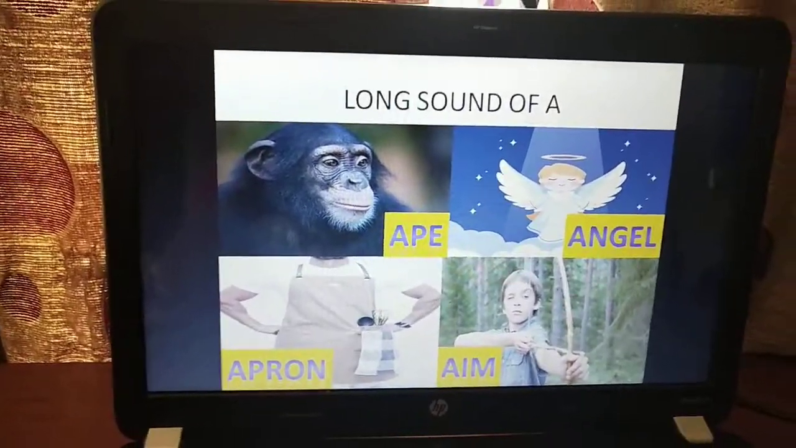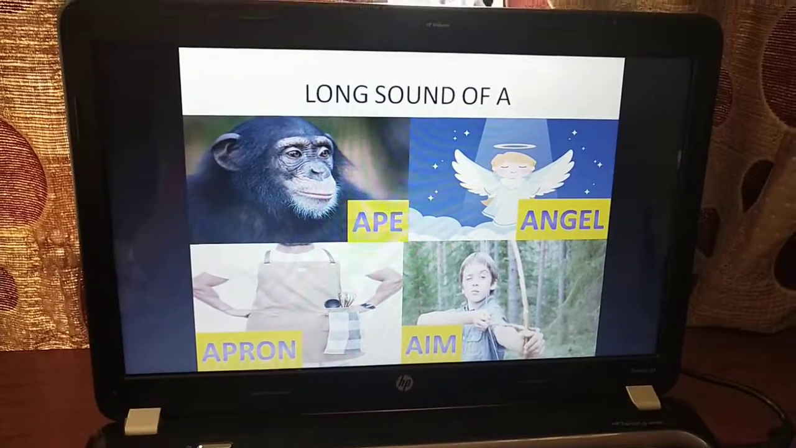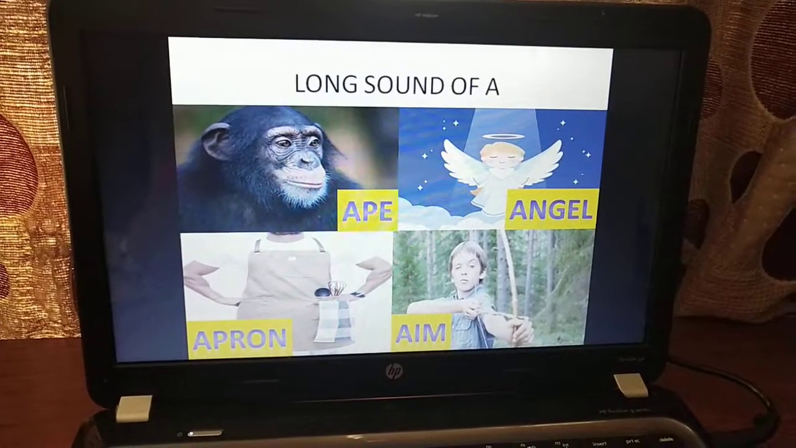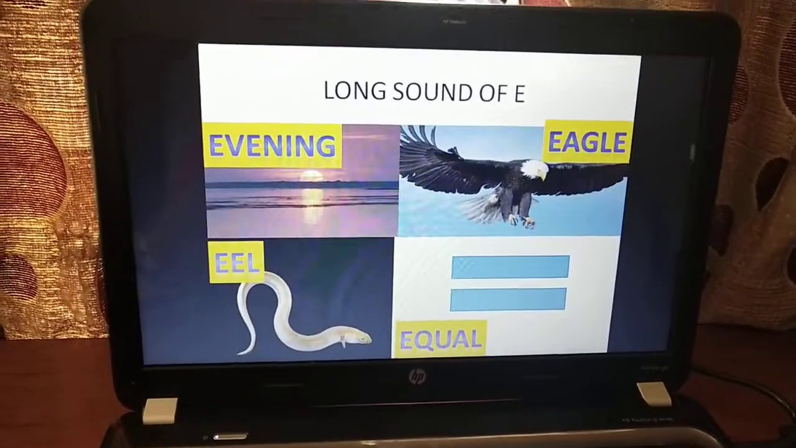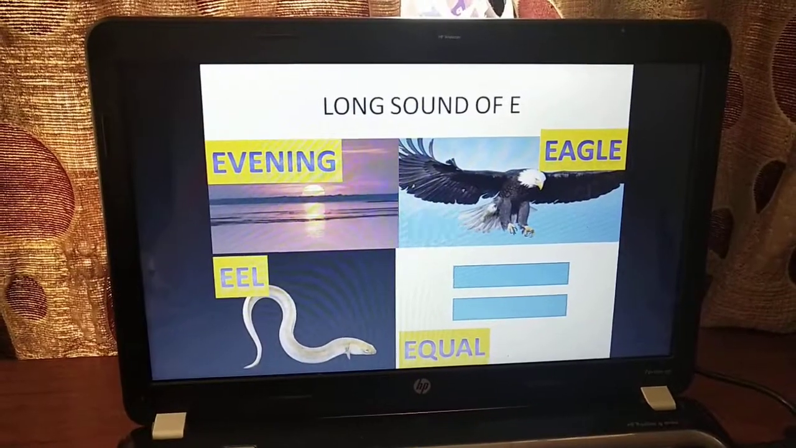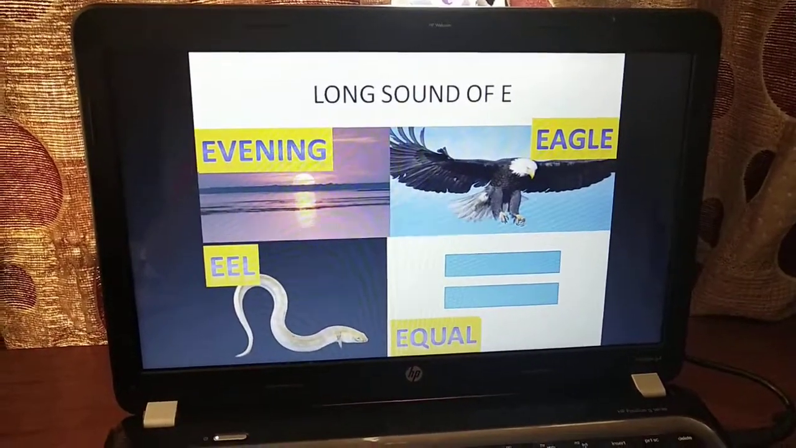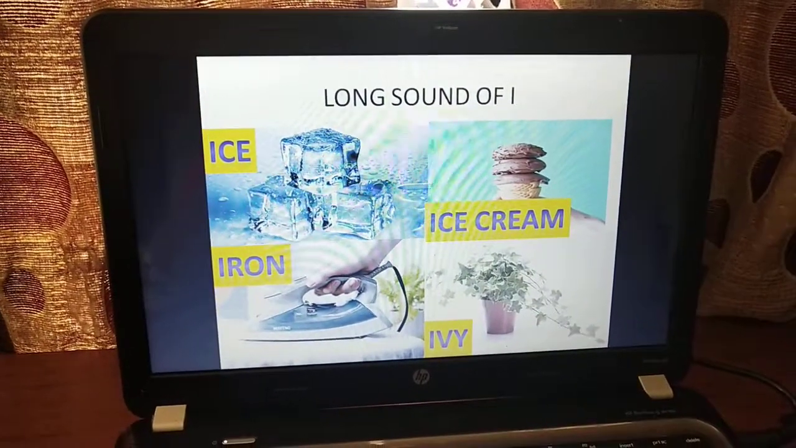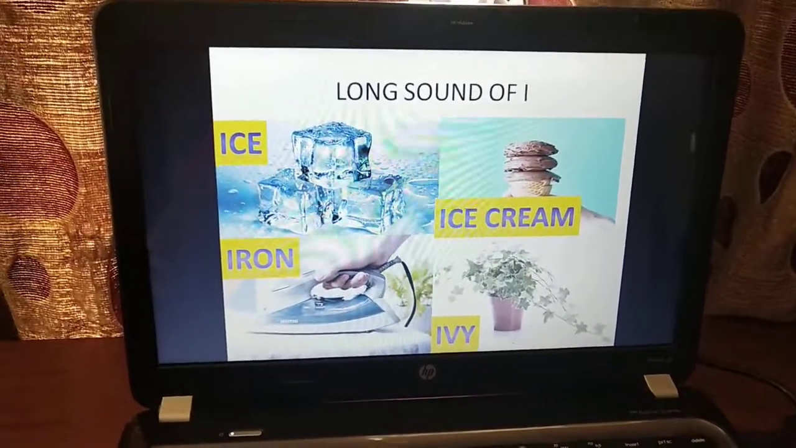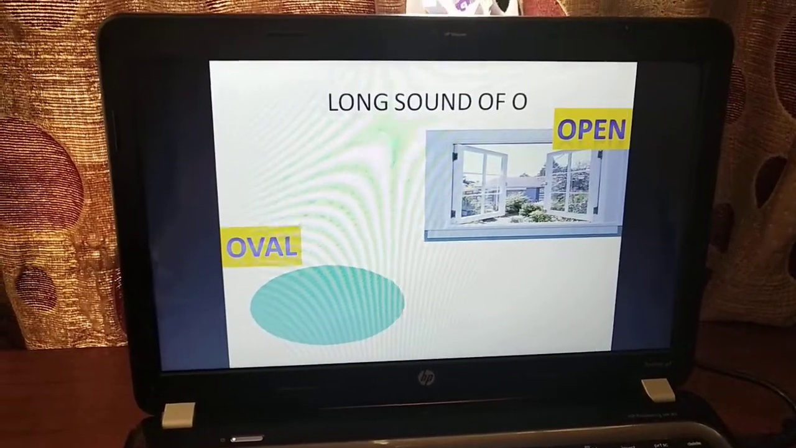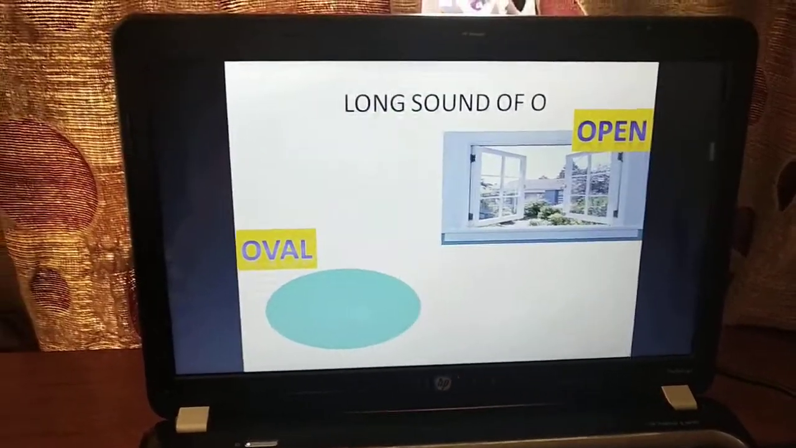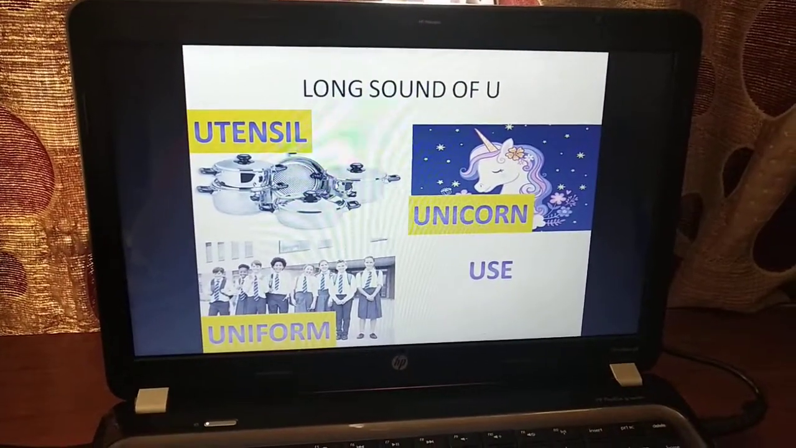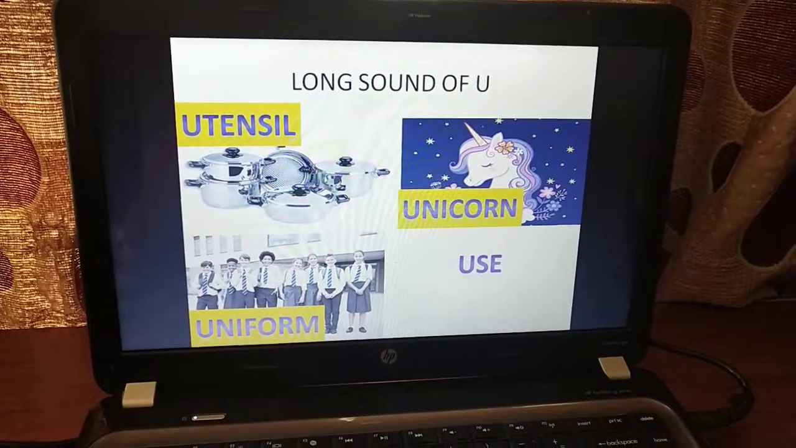Alright. So let us look at the long sounds of these vowels once more. The long sound of vowel A is A, like ape, angel, apron, aim. Long sound of vowel E is E, evening, eagle, eel, equal. Long sound of vowel I is I, ice cream, ice, iron, ivy. Long sound of vowel O is O, oval, open. And lastly, the long sound of vowel U is U, utensil, unicorn, uniform, use.